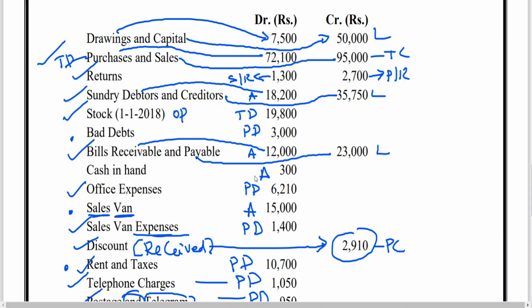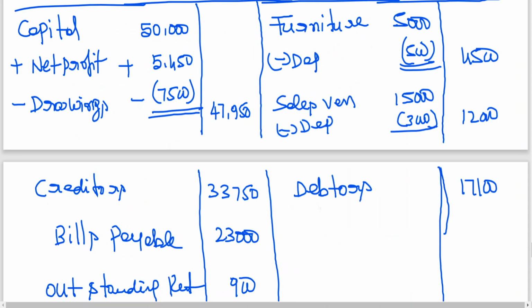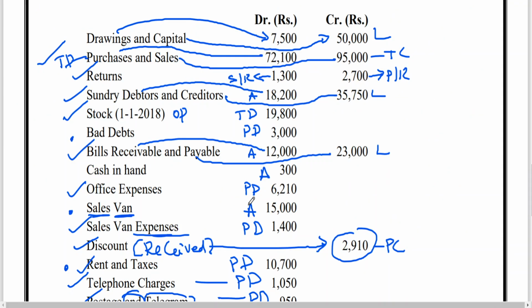Bills receivable is how much? 12,000. Cash in hand is better to take as the last item.